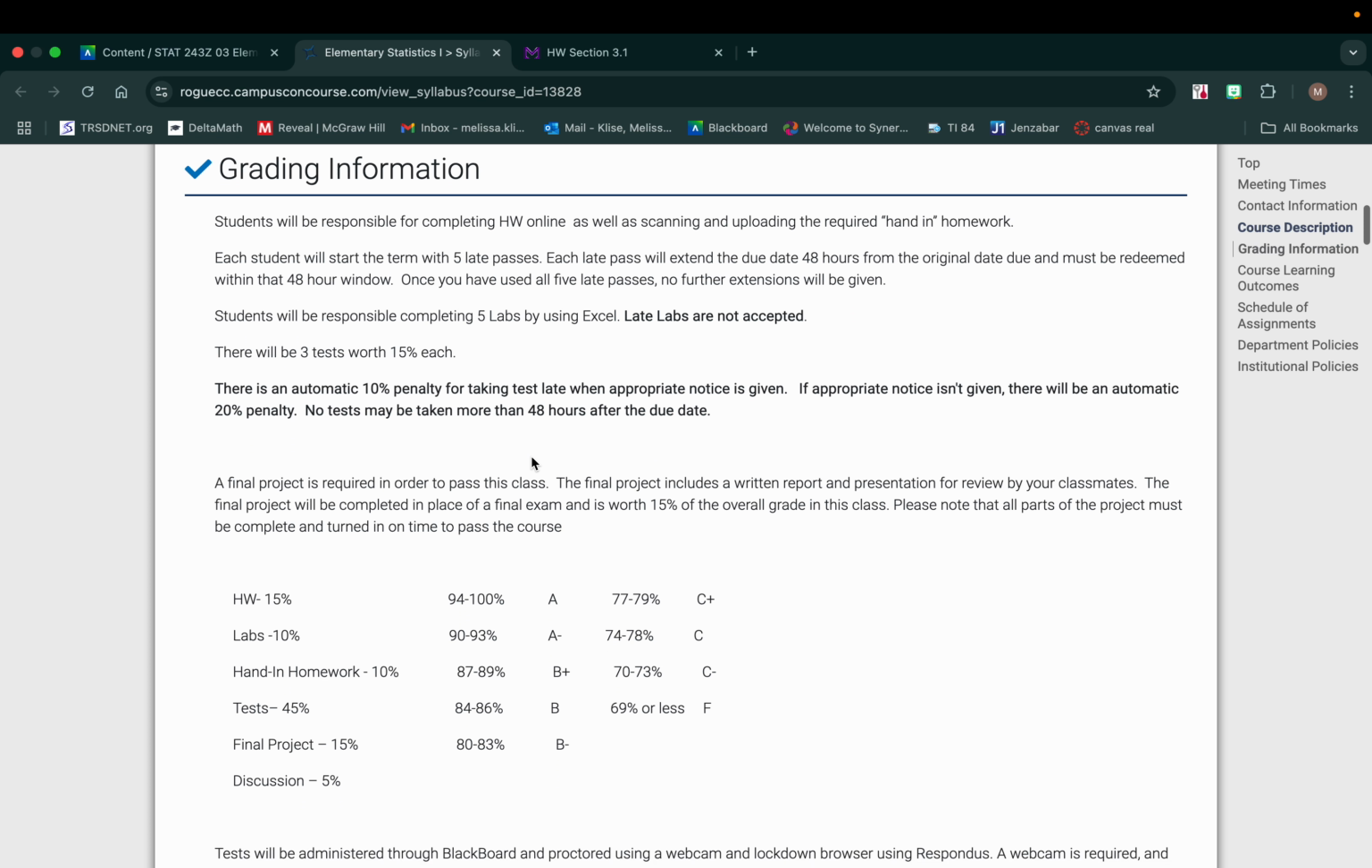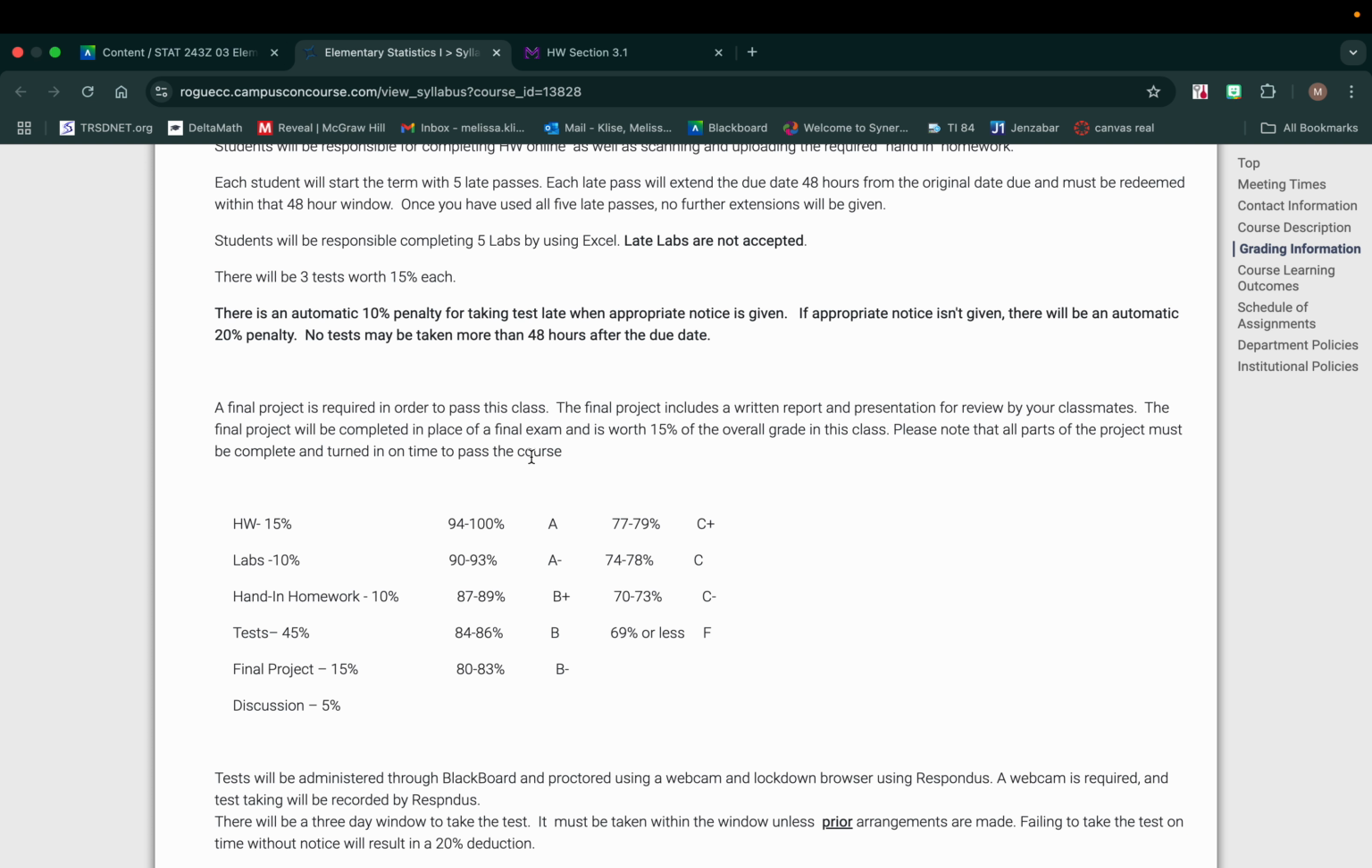So there is going to be a final project for this class. It is in lieu of a final exam. In order to pass the class, you must turn in all of the parts of the final project. Also, late projects are not accepted. Here is the breakdown of how everything is graded.